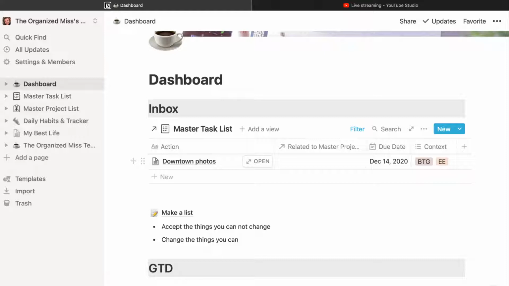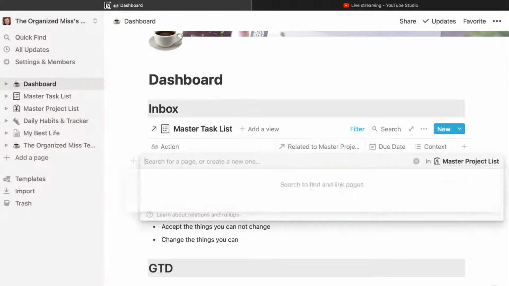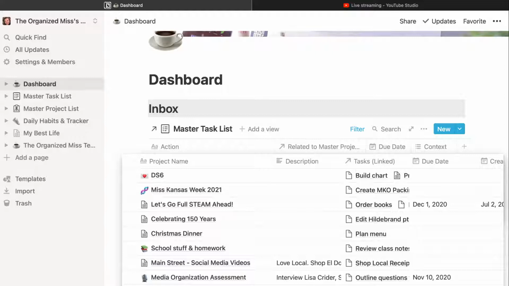But when I assign a master project to it, I'll just click in there, and it'll give me a chance to choose them.